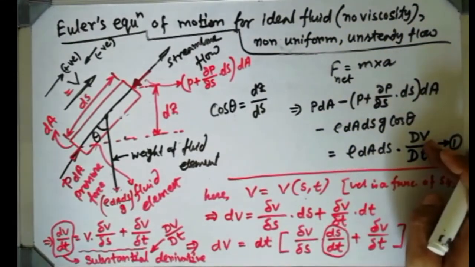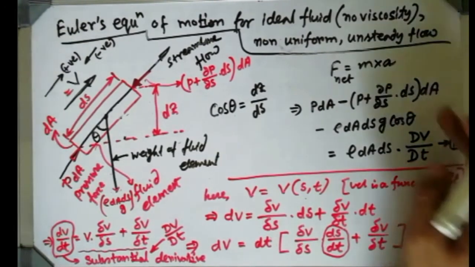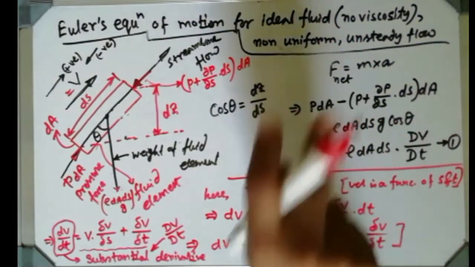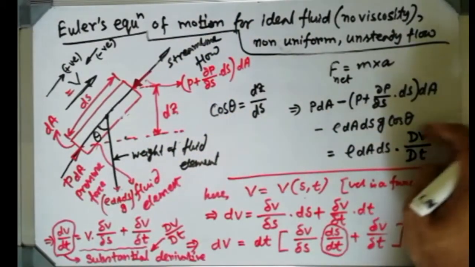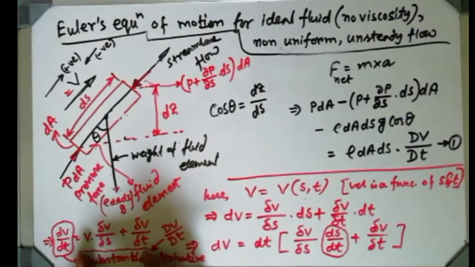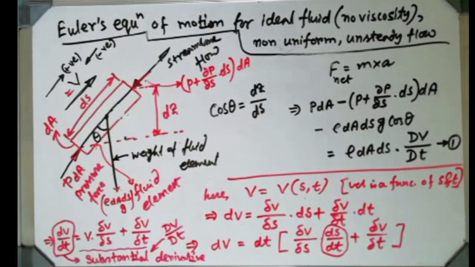While the velocity is only a function of time, then it is only an unsteady flow. But while the non-uniform part is there, then velocity is changing with two variables, space along with time. That's why I have written this dv dt part, and this capital Dv Dt is nothing but v del v del s plus del v del t.